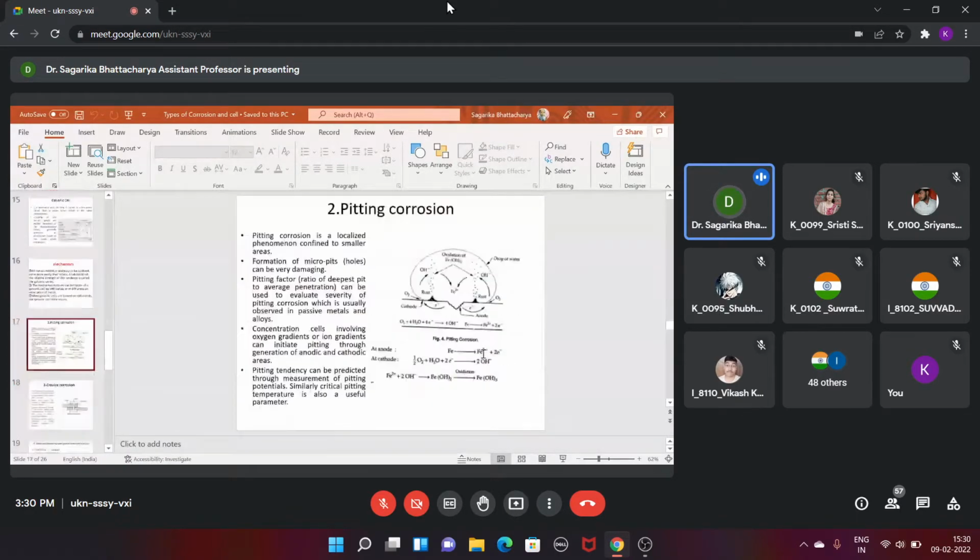And now I'm going to another type of corrosion, which is called pitting corrosion. Now from the word pit, can you tell me what pit means?